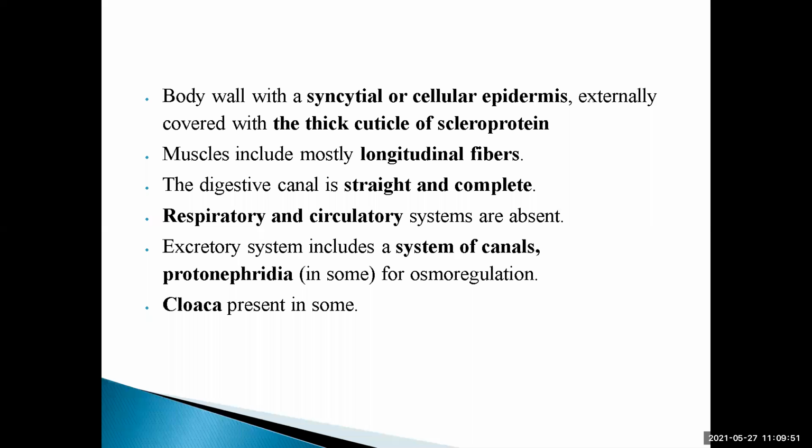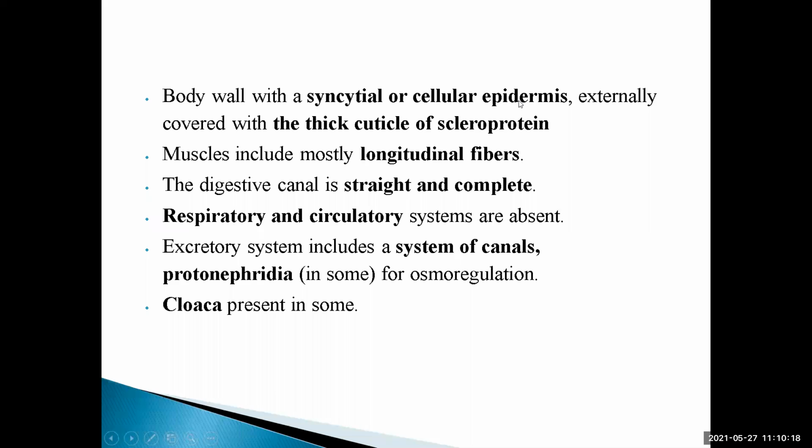Thick cuticle means a type of exoskeleton, the outermost covering of the body wall, made of keratin. Scleroproteins are the insoluble proteins, so it makes the wall very thick and tough.